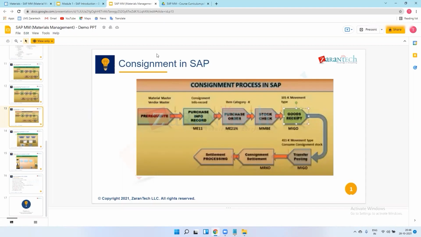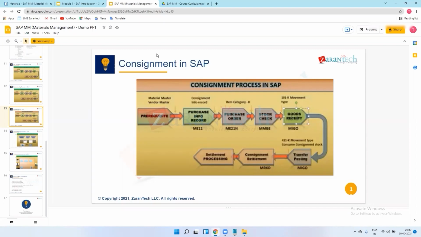Once I use that tire in my production, suppose I'm manufacturing one car and I require 4 tires, so I already have 4 tires in my company's premises, which were sent by the vendor. Once I use those 4 tires for my production, I will utilize this stock from that 100. Out of that 100 we have used 4, so the final stock will be 96. For those 4 tires only, we will make payment to the vendor. Correct?